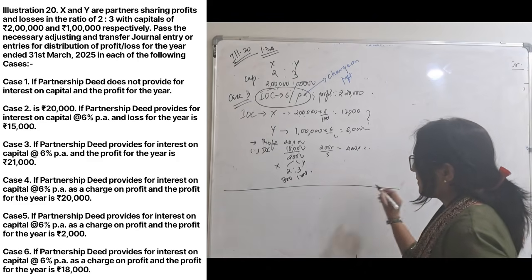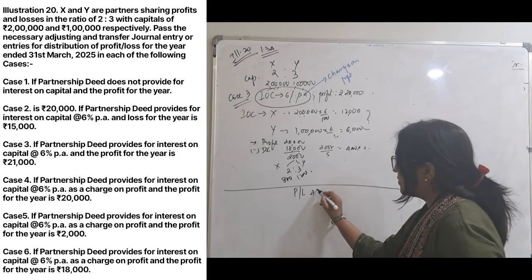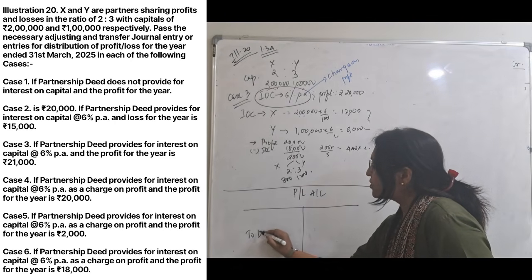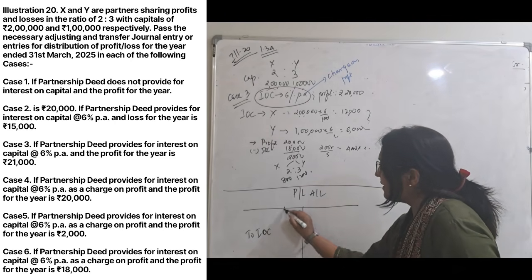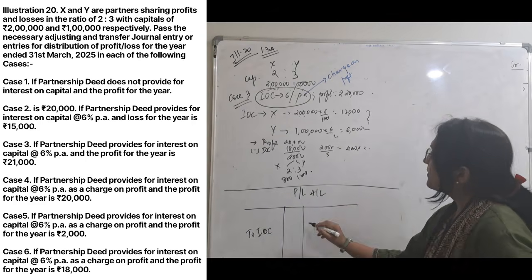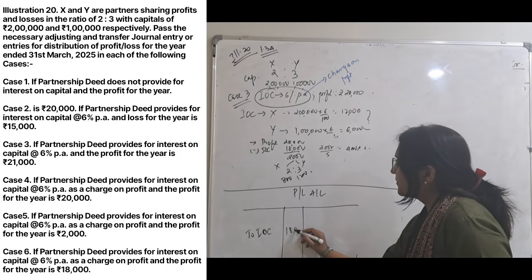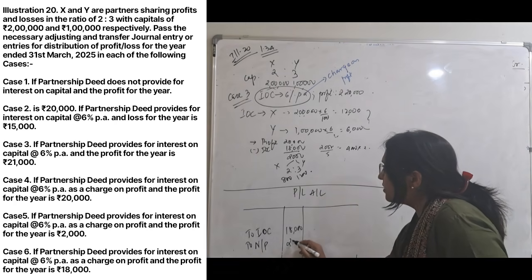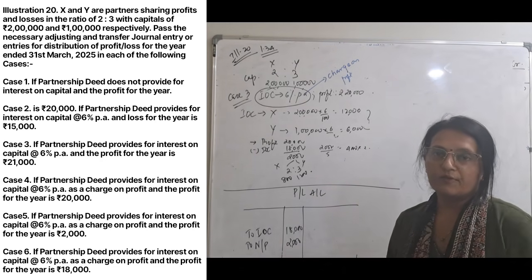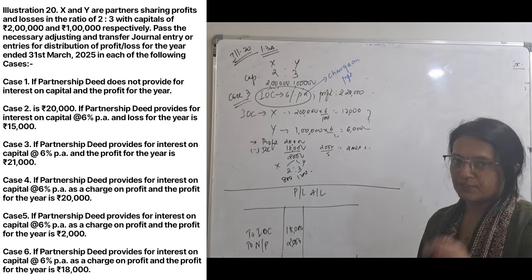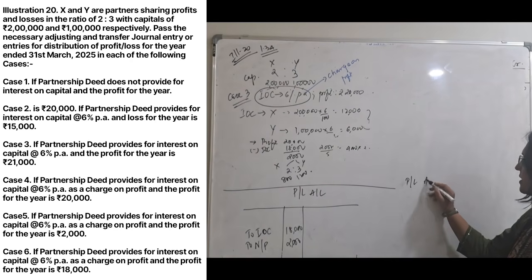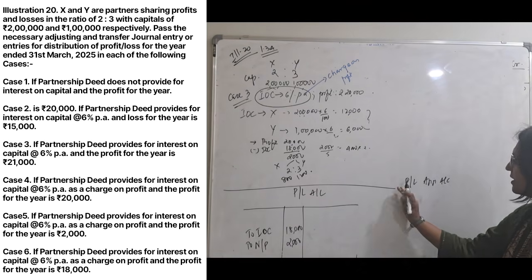First thing is profit and loss account. You have shown interest on capital over here, which comes to 18,000. Remaining profit, net profit is 2,000, which is transferred to profit and loss appropriation account. Okay, I will draw the profit and loss appropriation account. This is your profit and loss appropriation account.